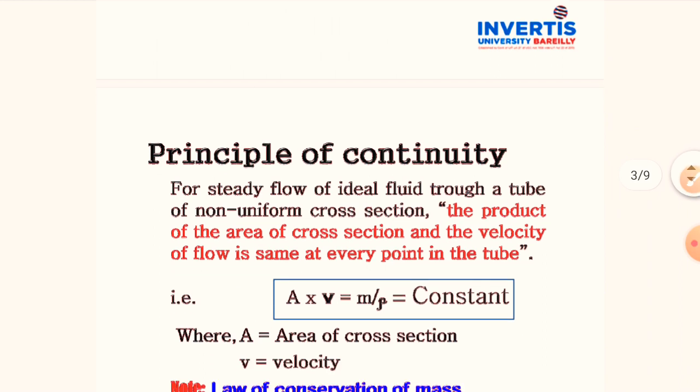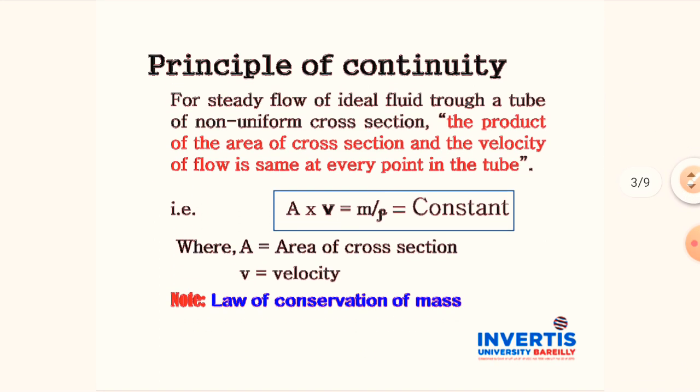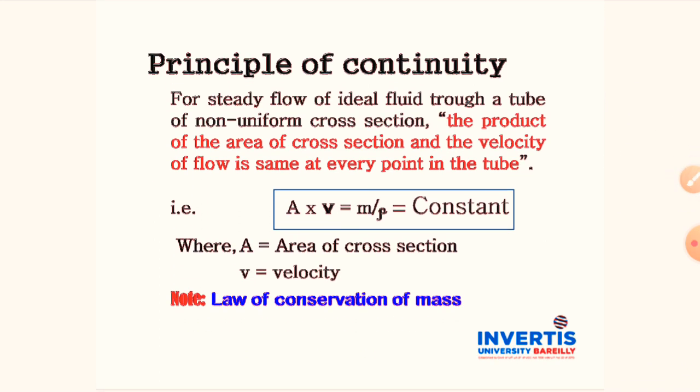So you can revise this topic, the principle of continuity, as the product of area of cross section A and velocity v always remains constant. The product A into v has the same dimension as mass upon density.